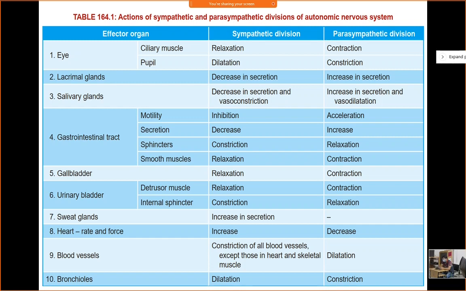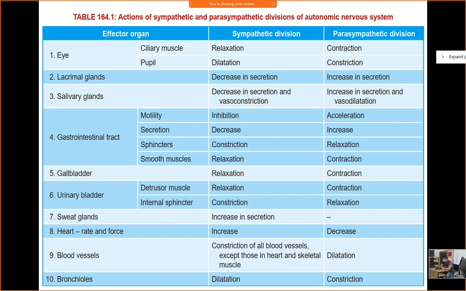But in case of an adult, the myelination process is completed and the center is fully developed. Center means brain. The brain also plays some role. So if the bladder wall is stretched and the place is not convenient, then what will be the response? You will delay the voiding process. How will you delay it? There will be sympathetic stimulation. So if the place is not convenient, in an adult, sympathetic discharge will be more.